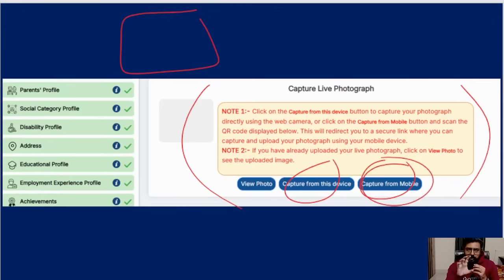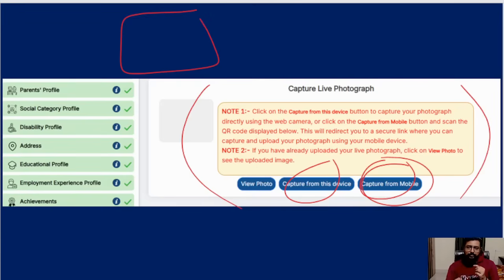When you click on capture from mobile, a QR code will come, like your UPI code and all. It will tell you it is active for the next 5 minutes, just scan. So take your smartphone and scan that. When you scan and click on that, it will direct you in your phone to the upsc.nic website. Your same website will be there, sometimes already logged in because you scanned from here. Else you can log in with your same email ID, password or OTP, and from there they will tell you to click the photo. So go to your wall or wherever in your house with full proper lighting and take a live photo there.